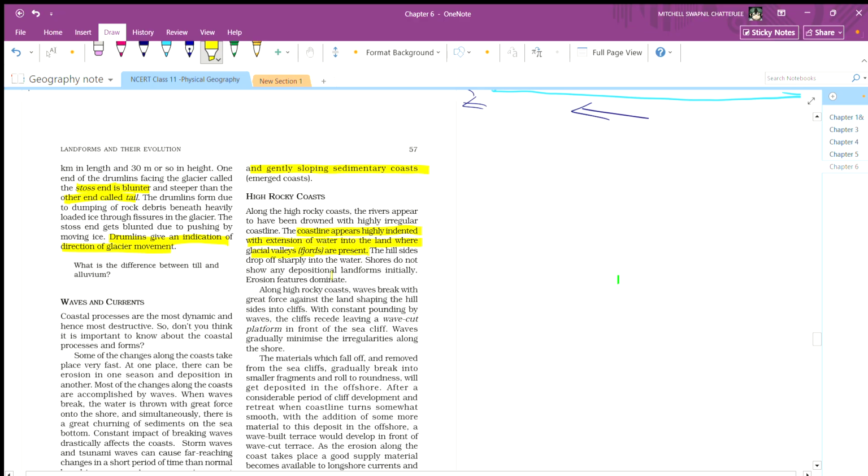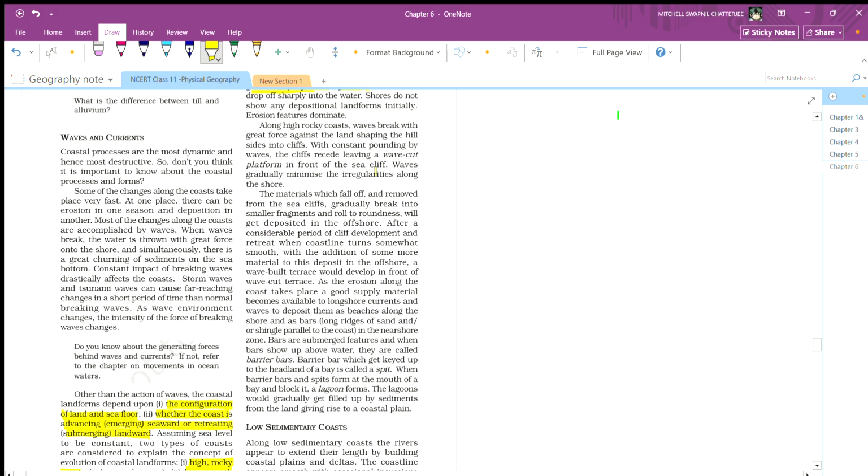The shore does not show any depositional landform initially. Erosion features dominate. Along the high rocky coast, waves break with great force against the land, shaping the hillside into a cliff. With constant pounding by the waves, the cliffs recede, leaving a wave-cut platform in front of the sea cliff. Waves gradually minimize the irregularities along the shore. So gradually the waves make the shore smoother.